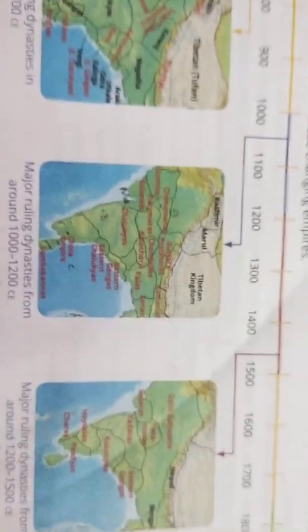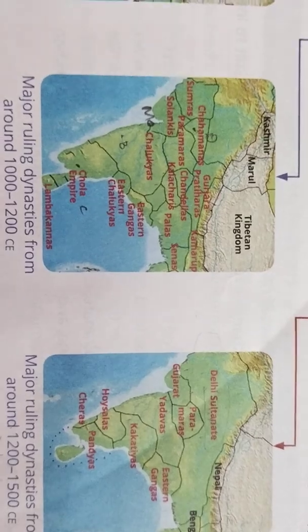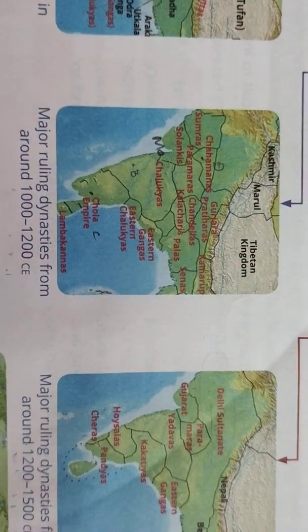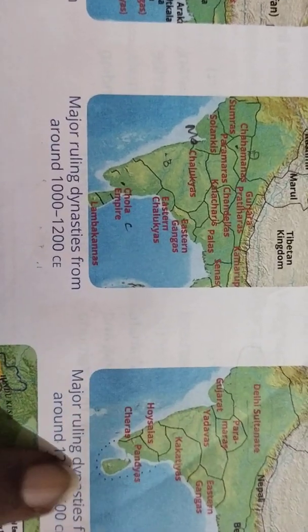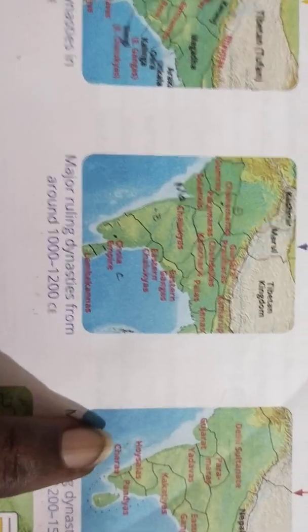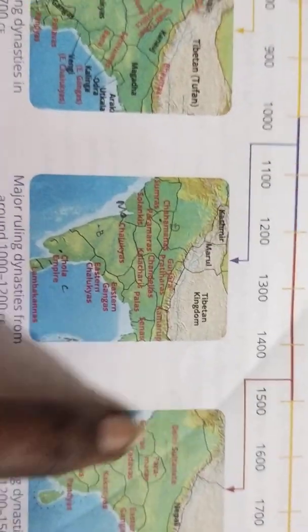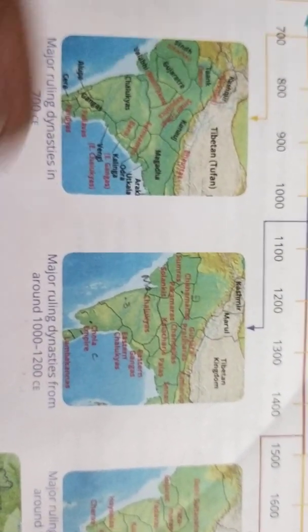And the next map you can see now is the Delhi Sultanate, when Qutb Aibak came there, no? So this is the period of the Delhi Sultanate, who ruled among the small kingdoms. Here you can see Paramaras were ruling here, Yadavas were there, and Kakatiyas were there, and here Hoysalas were there, Pandyas were there, Cheras were there. So you can see the different things. From here we come to know that in different years different kings have ruled.